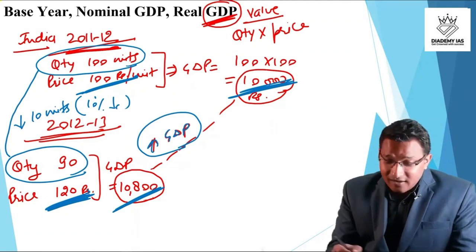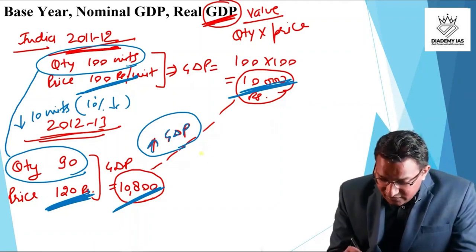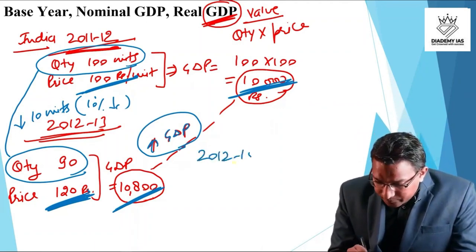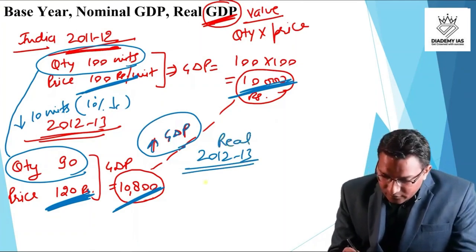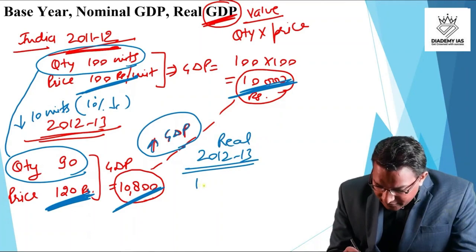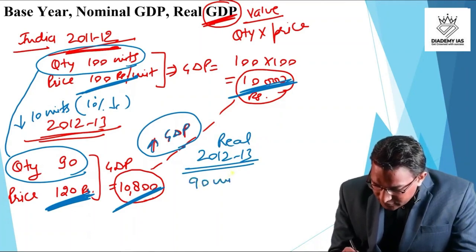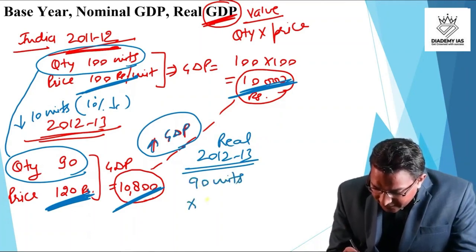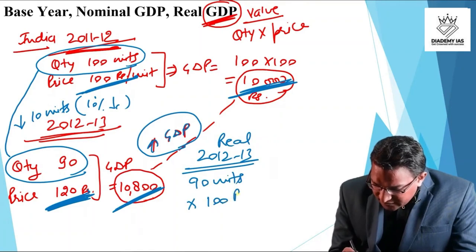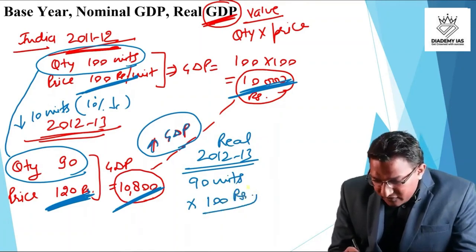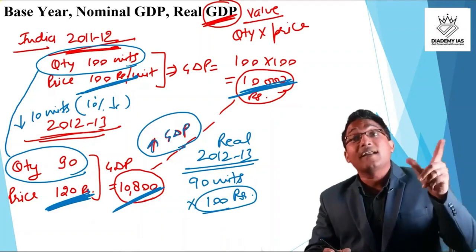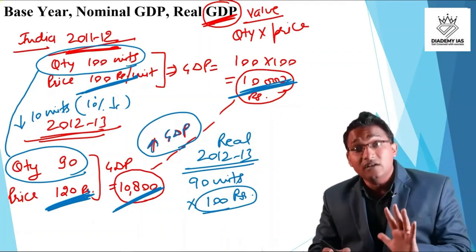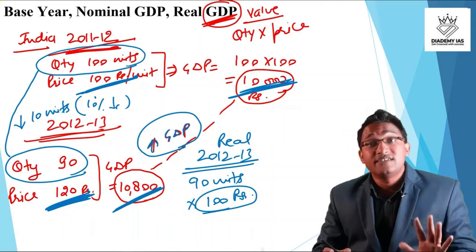So what will be the correct picture? If we see in 12-13, the real GDP will be 90 units and the price of the previous year, that is 100 rupees. We will take the price of the previous year, the year to which we are comparing the GDP.